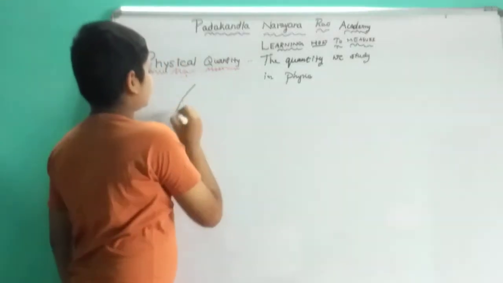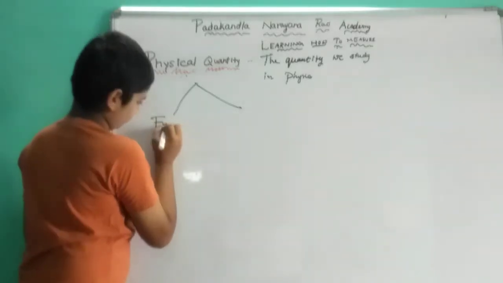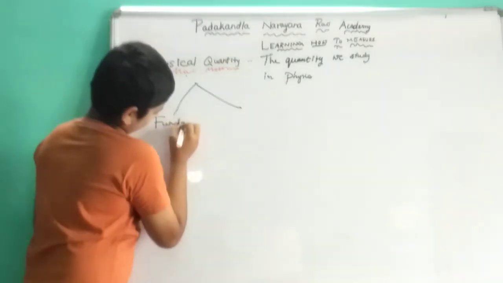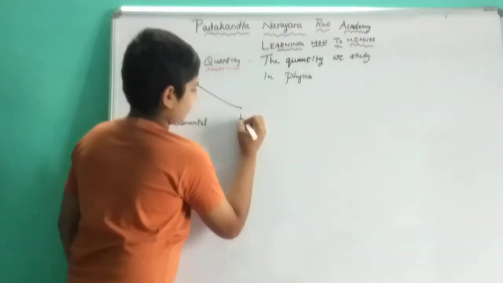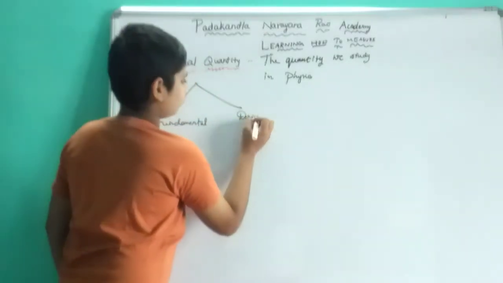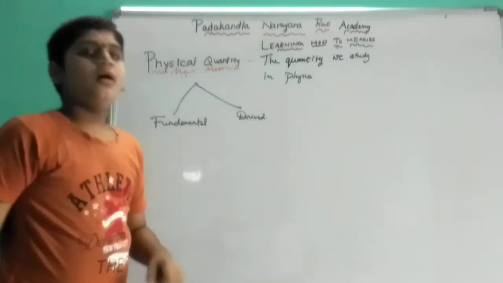In this physical quantity, there are two types: fundamental and derived. What are these fundamental and derived?